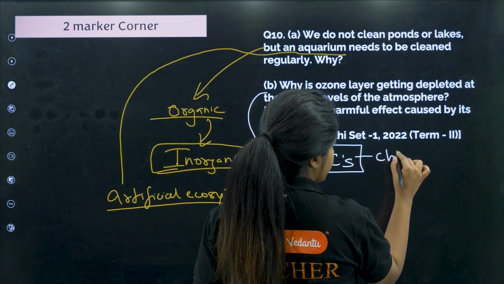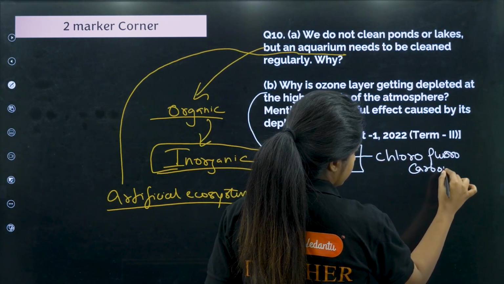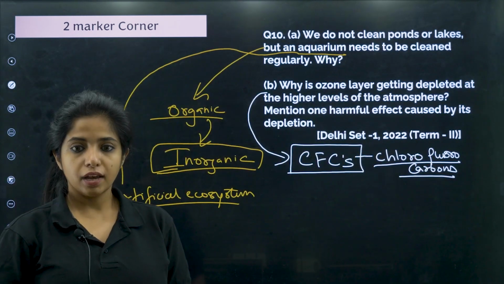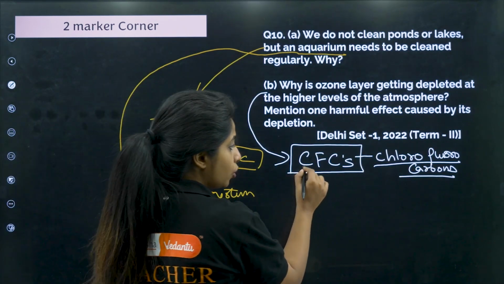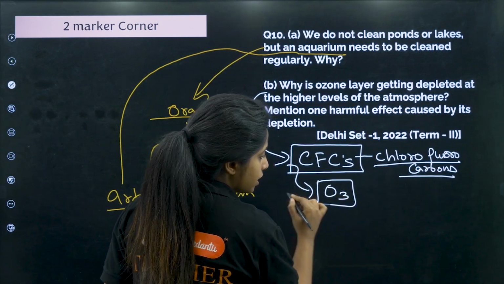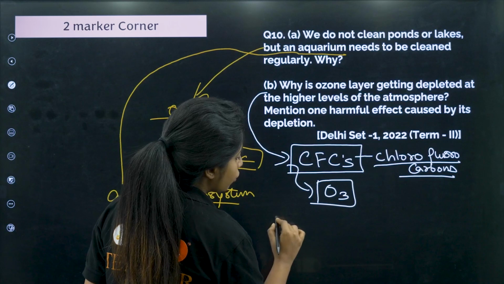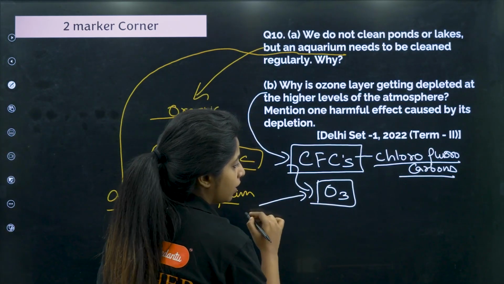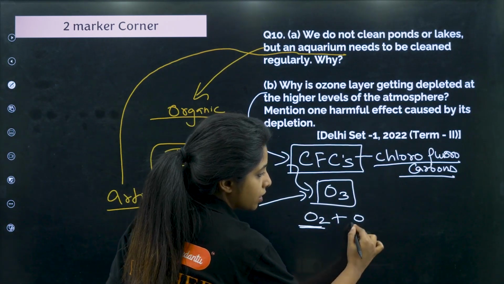What are those things? We are using refrigerators, AC, which is going to release a lot of CFCs. And these CFCs, what do they do to the ozone layer, my dear children? Do you know what is the formula for this? It is O3. And what happens when chlorofluorocarbons come in? They go and attack the O3 and they try to break the O3 into what? Oxygen and O.